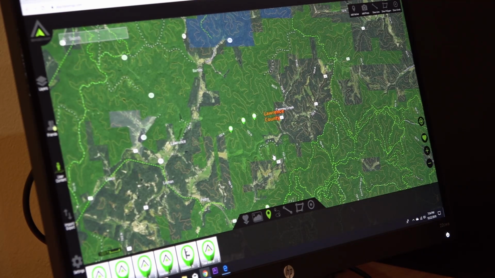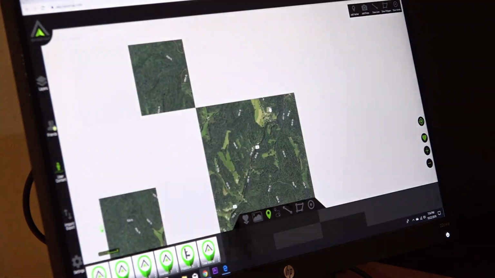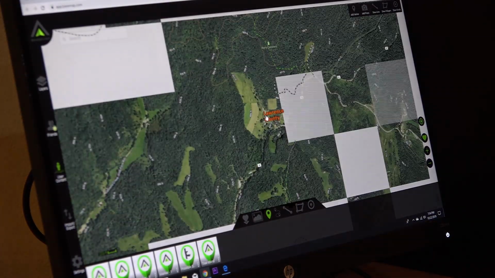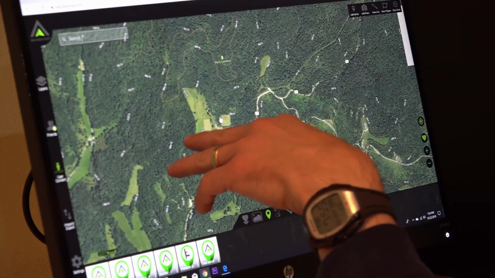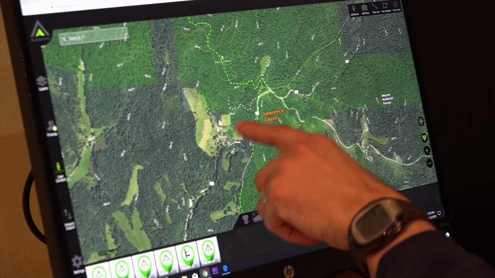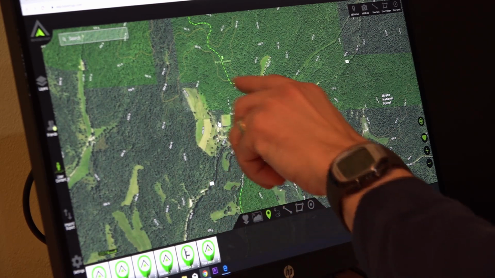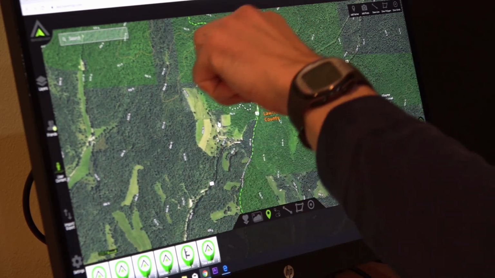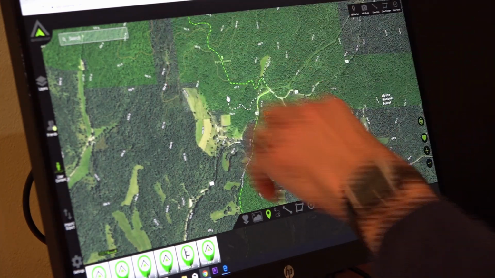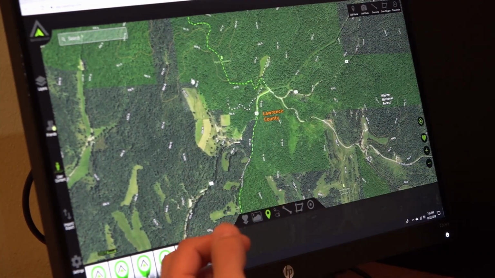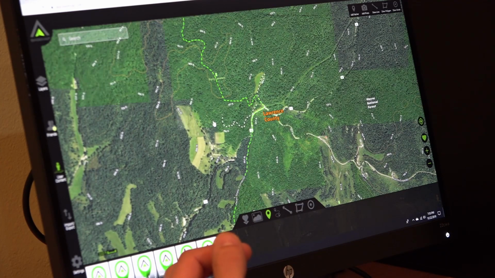So now let's pick out some more evening spots, because let's say if I'm hunting for a couple days, I want to have a few options for in the morning and a few for in the evening. Let's focus in on this, because if I have a south wind or if I have a north wind, that's when I would want to try to look at this. A north wind's going to be blowing down, and if this is a primary food source that the deer might head to, they might want to loop around and come in from the downwind side. But if they're traveling this way, I might be able to stay downwind of them on the approach on their way there.